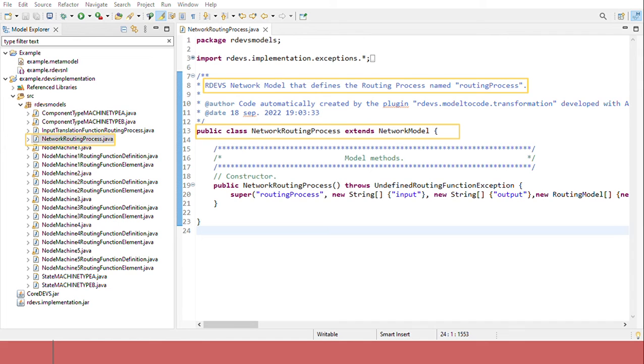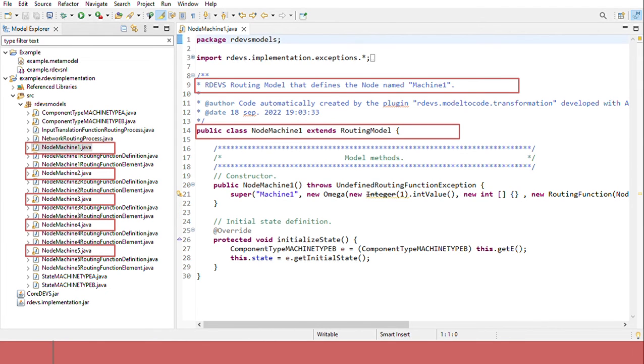This class extends network model. And also there is an extension of the routing model class for each node in the specification. In this case, the name of each node is also used to name the new classes that are generated.